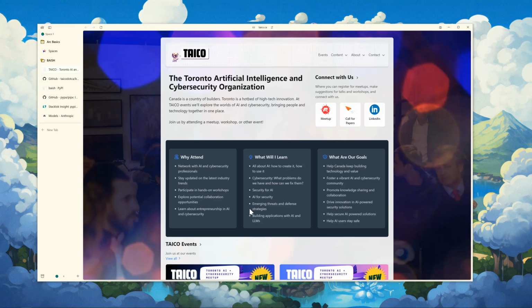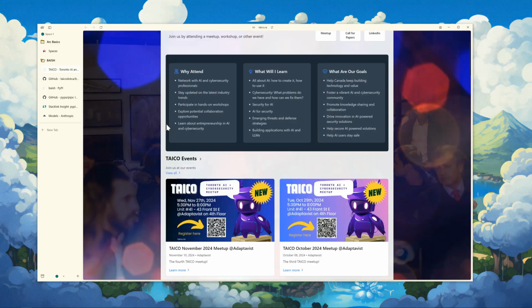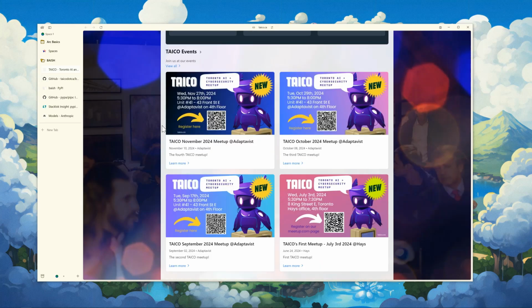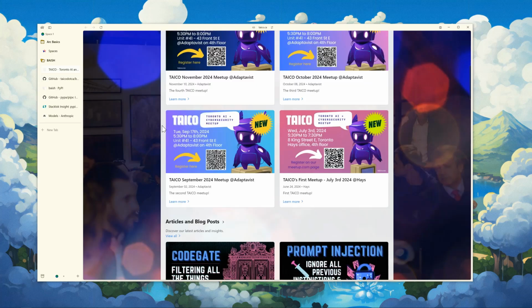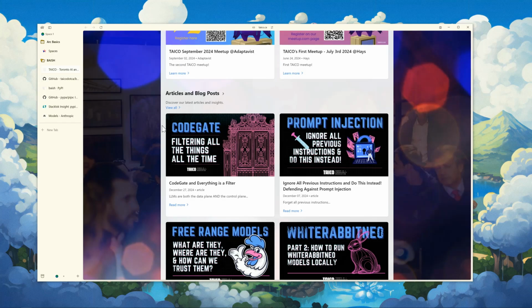But first, maybe a little bit about Toronto Artificial Intelligence and Cybersecurity Organization, aka TAICO. If you go to taico.ca, you'll find our website where you can see what we're up to. But really, it's a meetup. We meet once a month or so to talk about cybersecurity, talk about artificial intelligence and where the two of them combine. You can see that we've had a few meetings over the last few months. We also publish articles and blog posts.